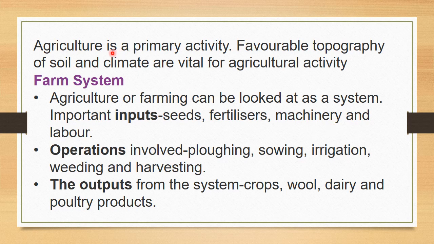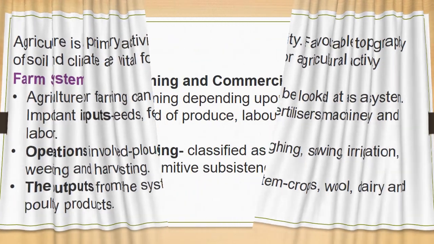What are the system components? First, input. We need to give input. What are those? Seeds, fertilizers, machineries, labor, like that. Then we have to do the operation. We have to do the work for cultivating. And finally, we will get the output. That is the final product. Understood, my dear children? And next, you are going to the next slide.